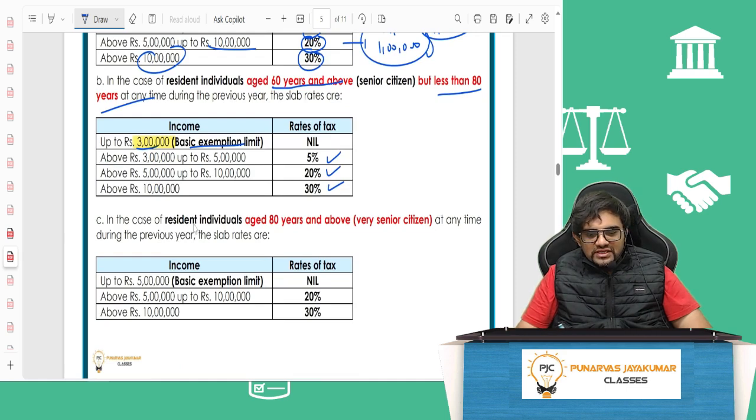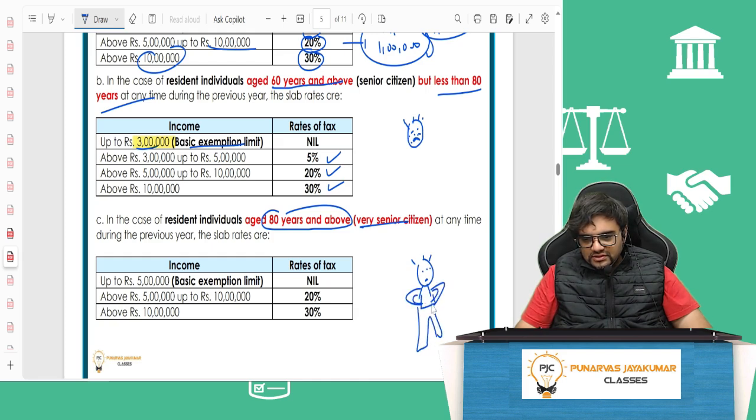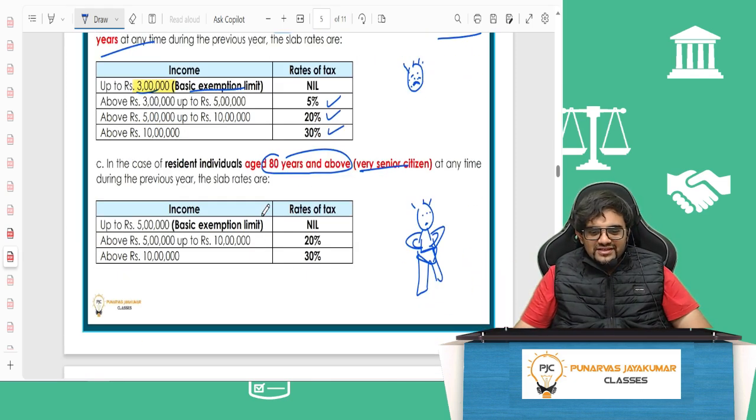In case of 80 years and above, very senior, Super Tata is. Super Tata fellow, Super G, how much will it be? So this is what? Tata. Tata fellow. This is what? Super Tata. The Super Tata, he'll wear Superman chaddi. Super Tata, correct. Super Tata, how much?